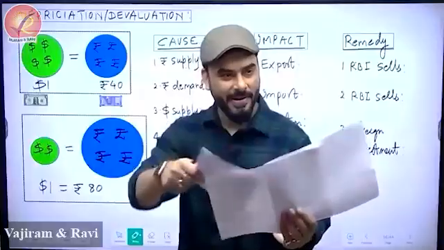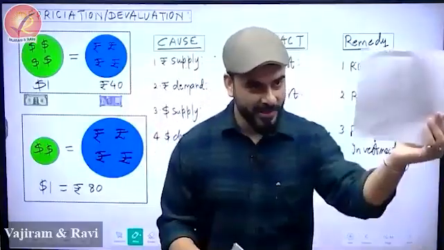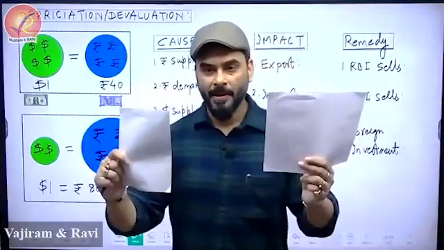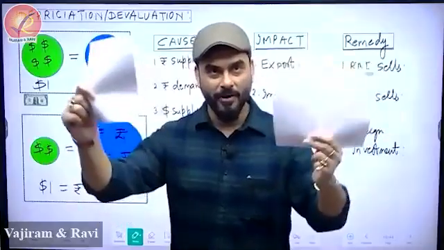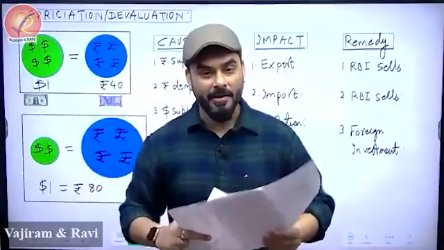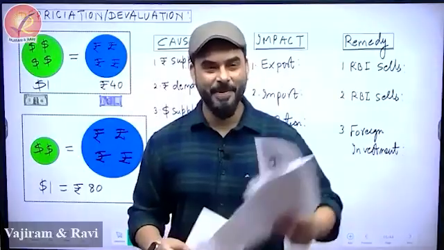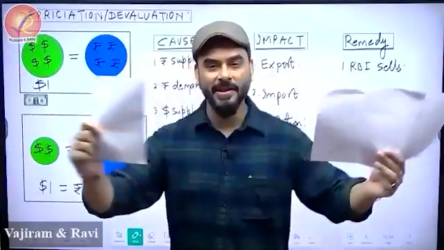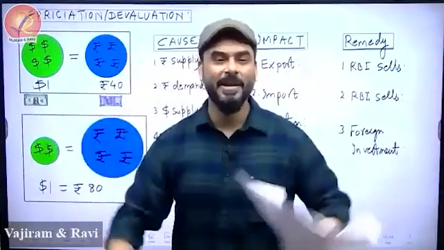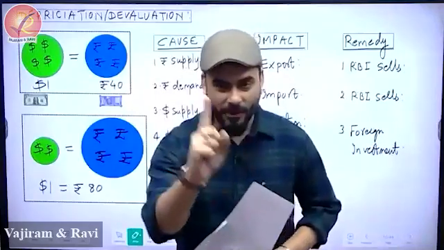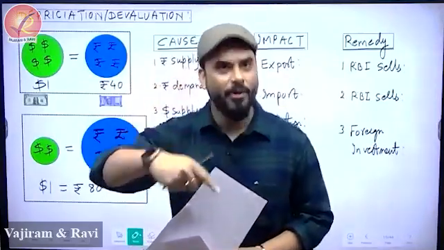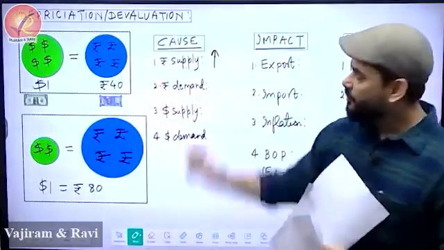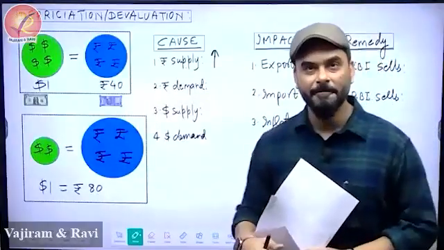You see, two currencies. Is there a problem? Earlier, to my online students, see, $1 is 1 rupee, $1.40. But now I am RBI, Reserve Bank of India. I printed more currency and released it. So you see two pieces of paper now. Dollar is same, but I printed more currency. What has happened? Depreciation of rupee. So what is the first cause of depreciation or devaluation? It can happen because of increase in supply of rupee. This would be the first. I'll dictate this in a different way, don't worry.